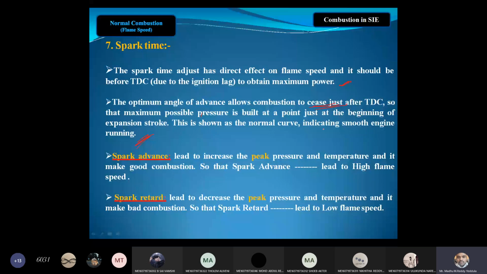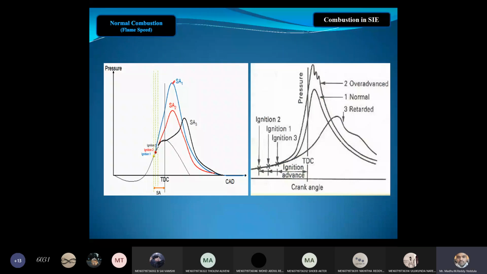Spark advance leads to an increase in the peak pressures inside the engine cylinder and also temperature, and it leads to good combustion. So spark advance leads to high flame velocity. If you retard the spark, that is, delay the spark time, it leads to a decrease in the peak pressure. If you delay the spark, instead of 18 degrees before TDC, say by 10 degrees before TDC, that leads to lower pressures and temperatures, which leads to bad combustion. So spark retard leads to lower flame velocity. Okay, this is the spark advancement and this is the spark retardment.